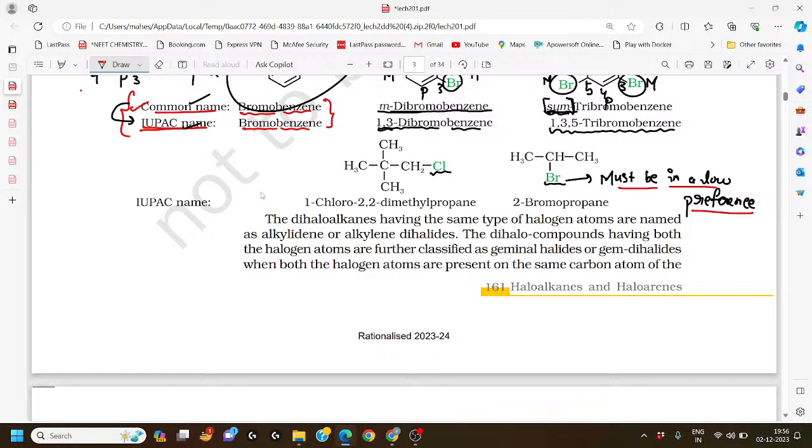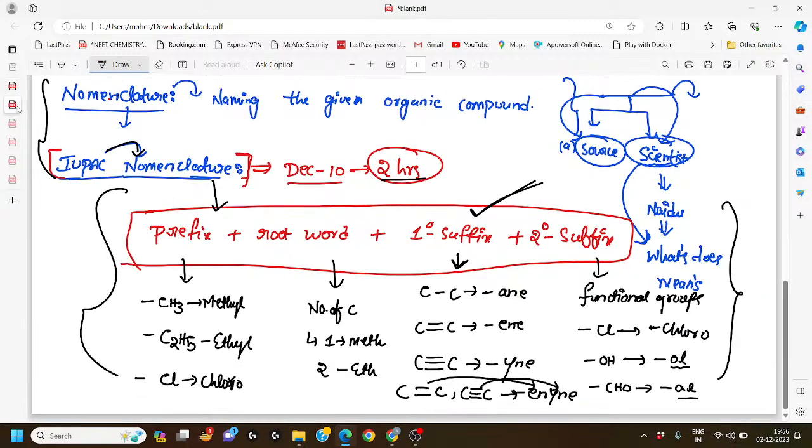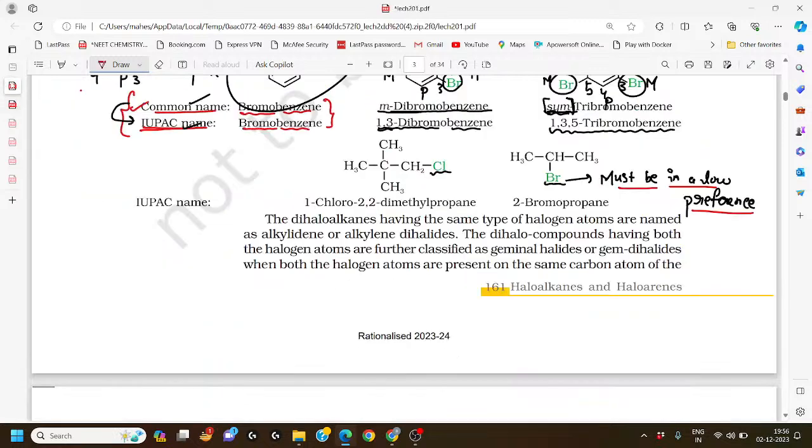Now let us try numbering the given compounds. Why? Because we have to know the root word. Here 1, 2, 3, and here also 1, 2, 3. So we have two preferences: top to bottom and left to right.